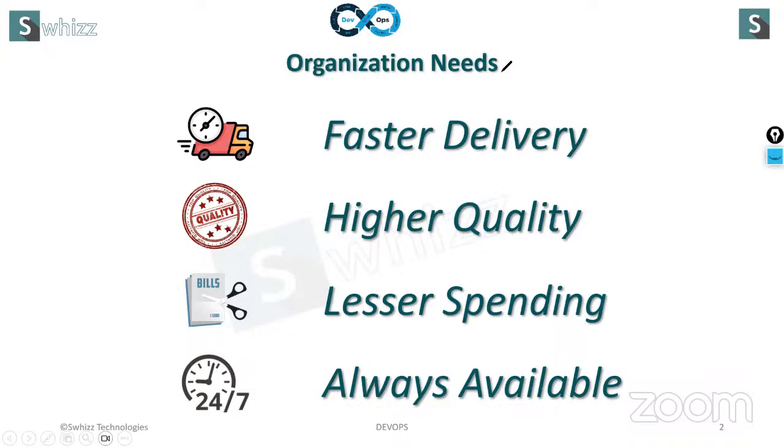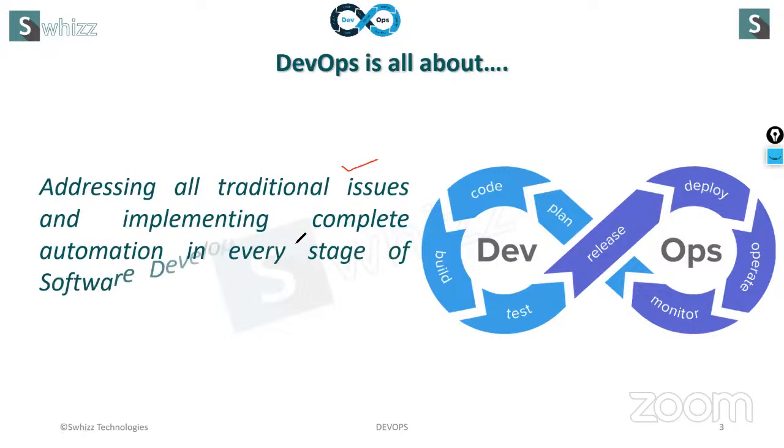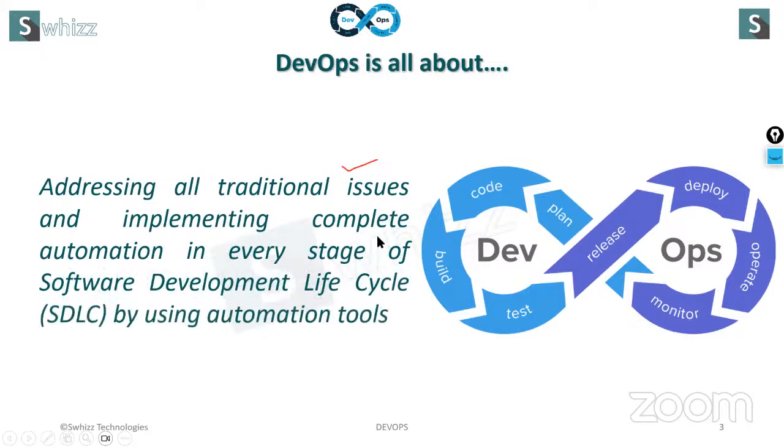Let me show you another slide. The DevOps definition is addressing all traditional issues and implementing complete automation at every stage of the software development lifecycle using automation tools. This is the definition of DevOps.